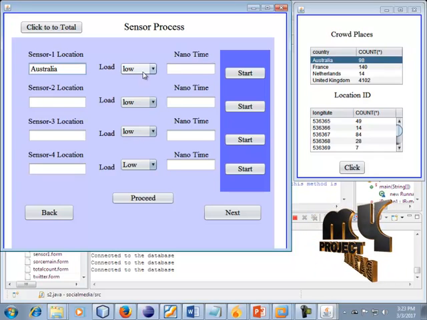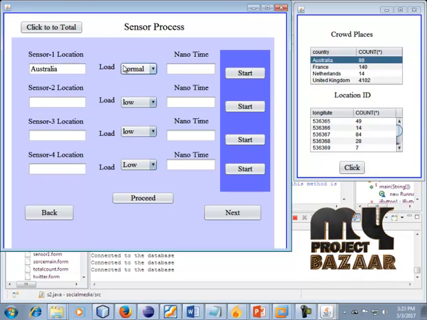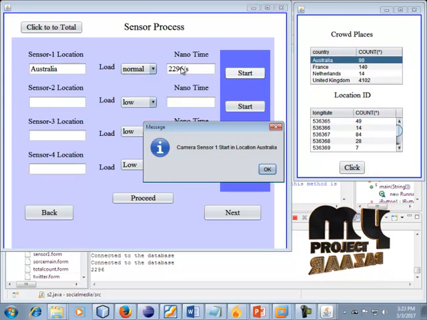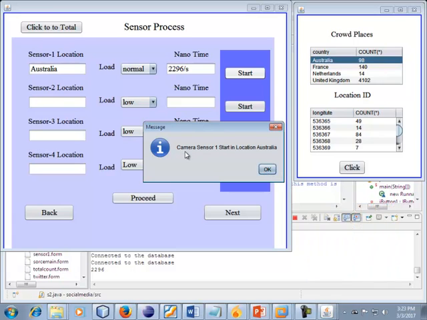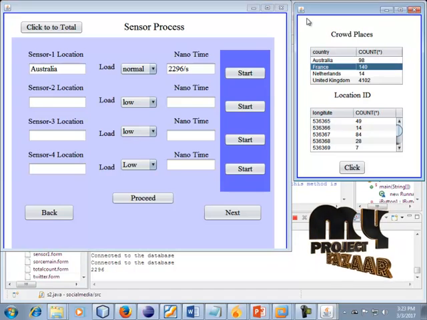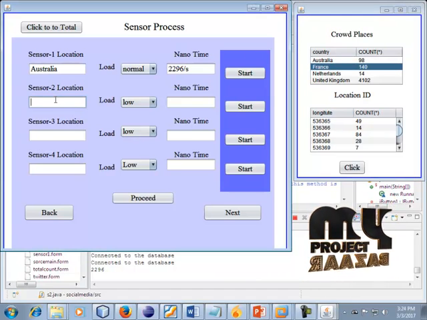Okay, we can visit this; the load can be normal. It is our choice to select any field. So click this start button. Our time can be started, and the sensor camera and sensor can be started in location Australia. Click this button. And next, France: copy this France, paste it in this field.